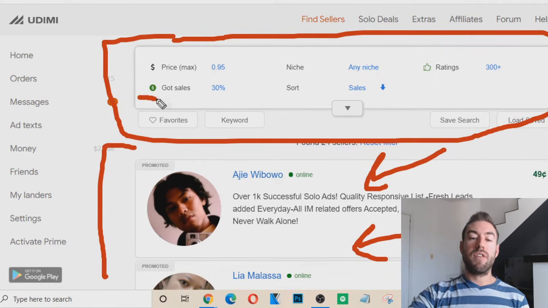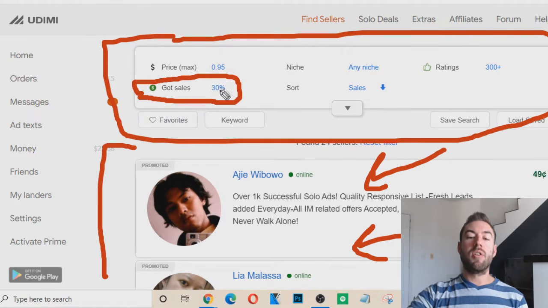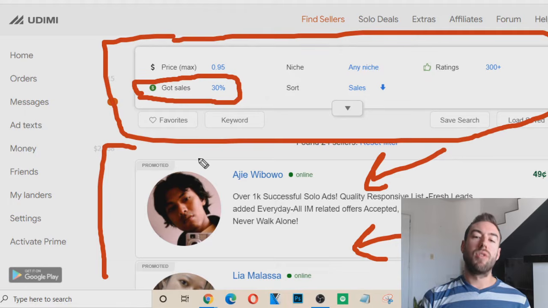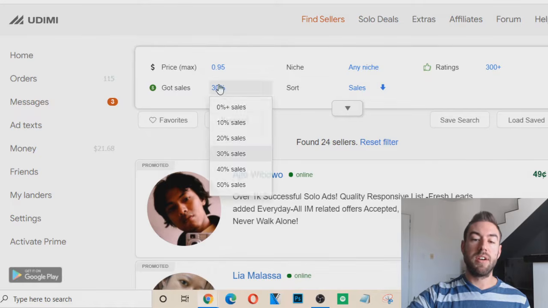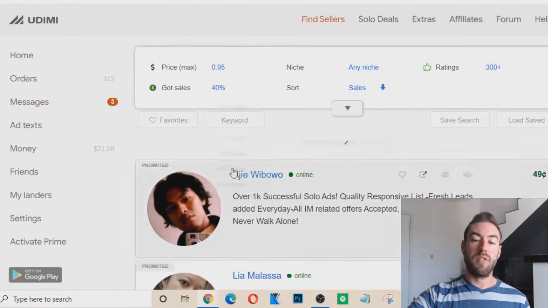Now, the very first one is right here, okay? So I like 30% or higher. So what this means is when someone purchases from a vendor, they will report after the run, after the solo ad is finished, whether they got a sale or they didn't. And 30% or higher is incredibly good, okay? So you can change right here into 40%, but again, 30% is really good and it updates this.